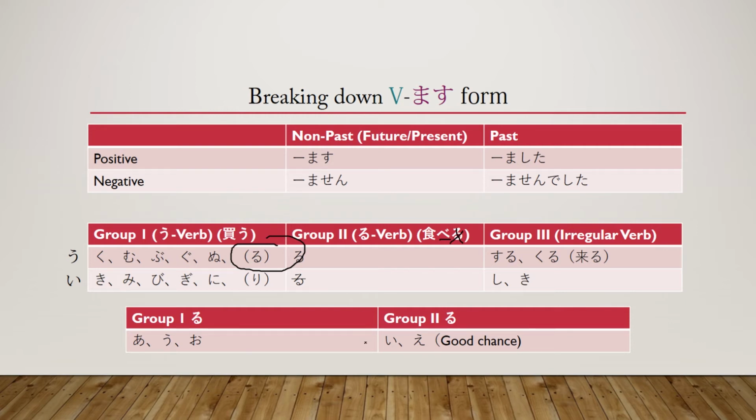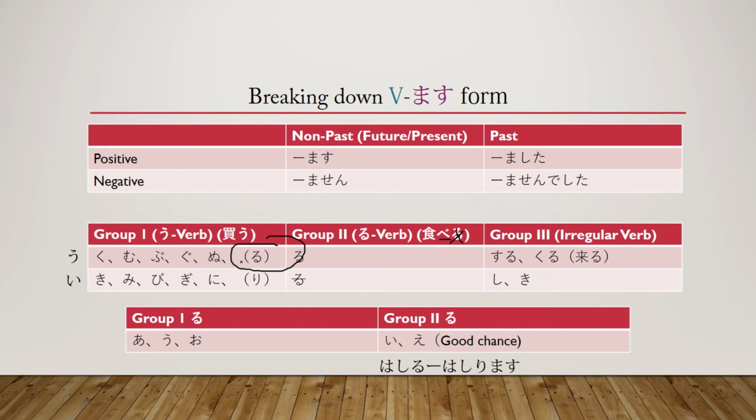If it is any of these 2 sounds, e or i, there is a good chance it is a group 2 verb. However, that rule is not 100%. That rule is just 90% of the time going to be group 2, but sometimes it's not. An example of a time when it's not is the verb hashiru. Hashiru means to run. So based on our current rules, because we have the ru, we look before it and we have shi, we would think, oh, okay, that falls into this category here, it's going to be a group 2 verb. But if you notice by the conjugation, it is not hashimasu, it is hashirimasu, which means it is group 1. These irregular verbs you're just going to have to memorize as you come across them.